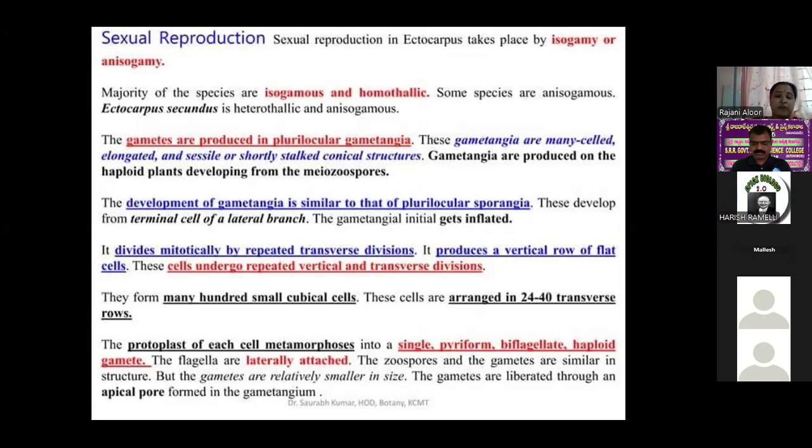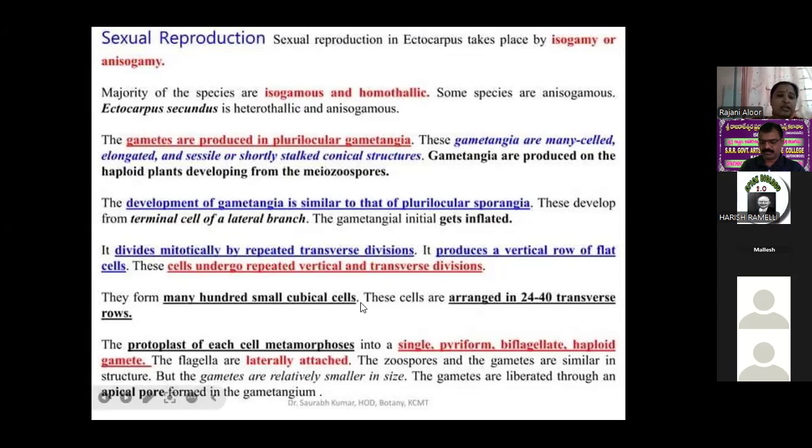It divides mitotically. By repeated transverse division, it produces vertical rows of flat cells. These cells undergo repeated vertical division. They form about 100 very small cube-like cells, arranged into 24 to 40 transverse rows.